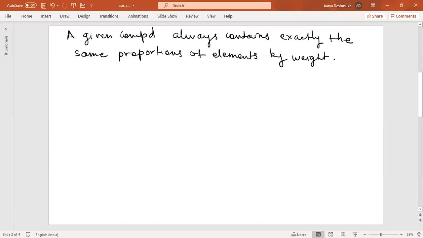Now the next one, that is the law of multiple proportions.